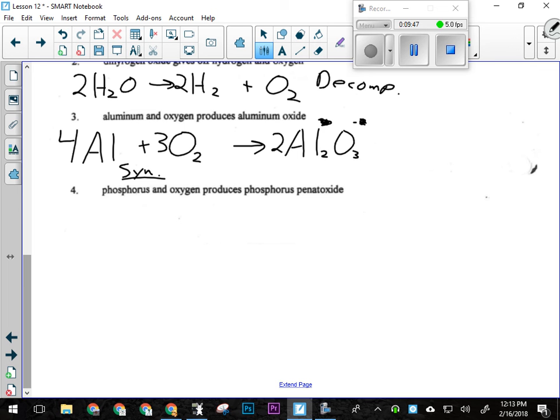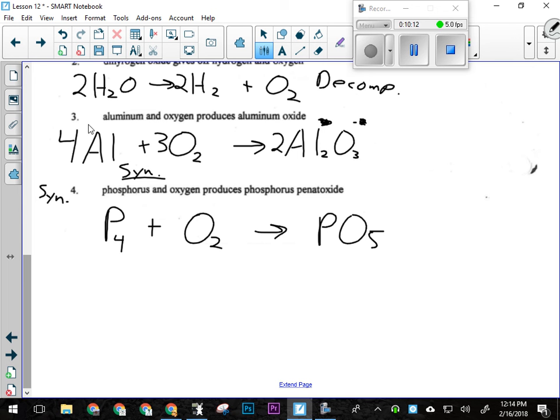All right, and then for number 4, I have phosphorus reacting with oxygen to produce phosphorus pentoxide. Did I make any mistakes? Okay, where are my mistakes? Oxygen's a 2. Did I make any other mistakes? Phosphorus is a 4. Right. Okay. So that's going to be a synthesis reaction.